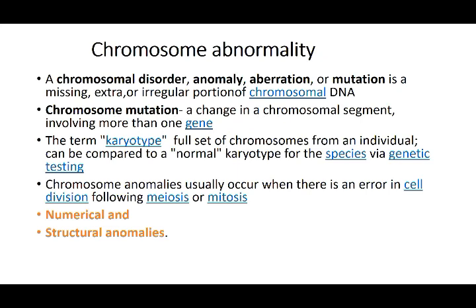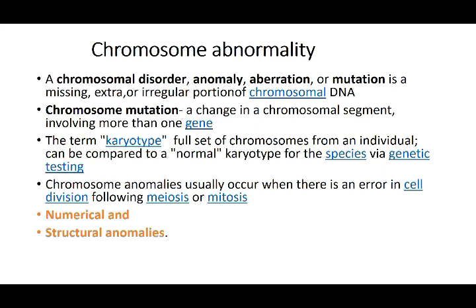Chromosome mutation can be a change in the chromosomal segment involving more than one gene. So that is a disorder completely, that is a missing, extra, irregular portion, that is a chromosomal abnormality. And when you talk about mutation, it means that a certain part of it is changed, that is, the normal structure is not there.